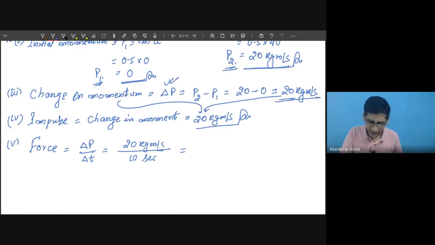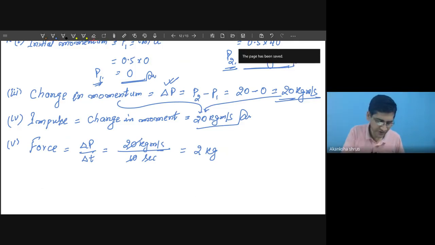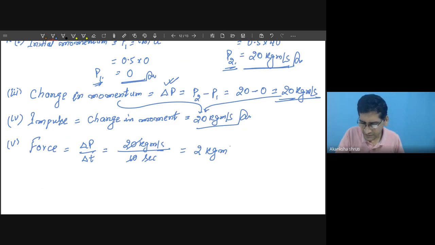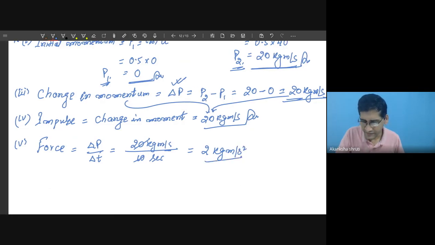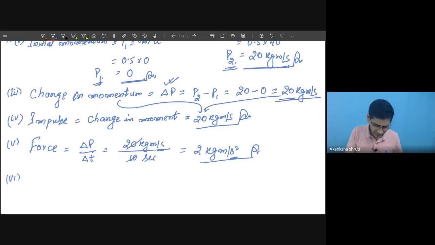Now observe this. The numbers cancel, and whatever is left will be 2. But unit-wise, in the numerator it is kg meter per second, and in the denominator there is also one more second. So we can write this as kg meter per second square. Okay, so for force the unit is kg meter per second square. Now, student, the sixth one asked is the acceleration.